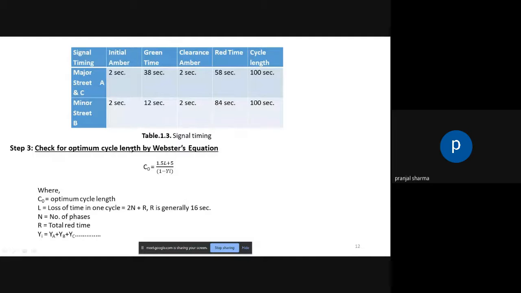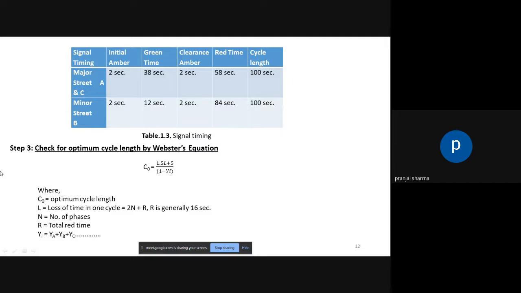So this table shows the signal timing for major street A and C. Initial amber, clearance amber, and cycle length are the same for both major and minor street. And the green time for major street, road A and C, is 38 seconds. Red time is 58 seconds. And for minor street B, it is 12 seconds green time, and red time is 84 seconds.